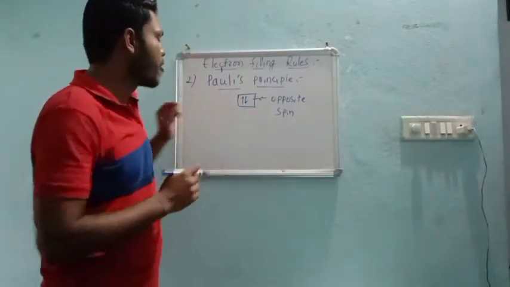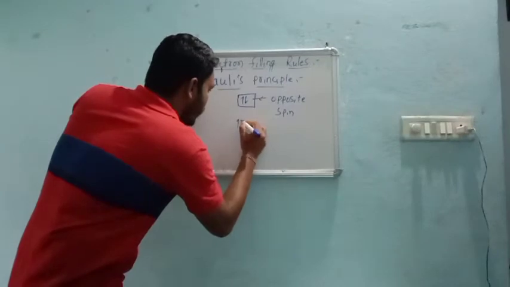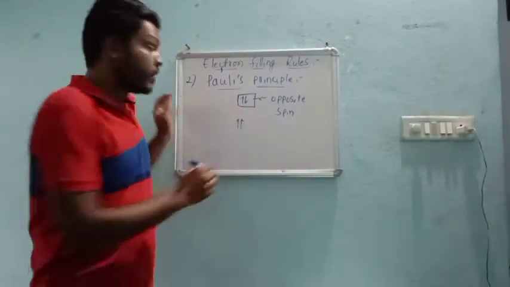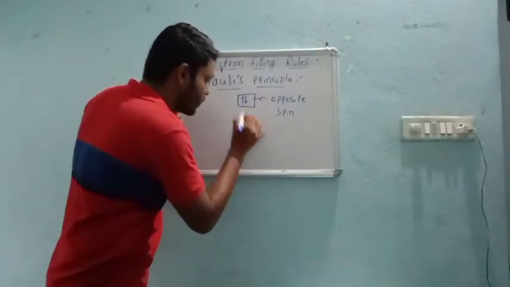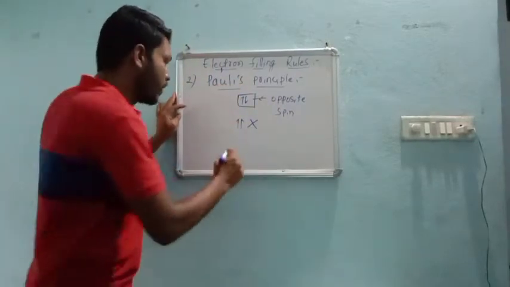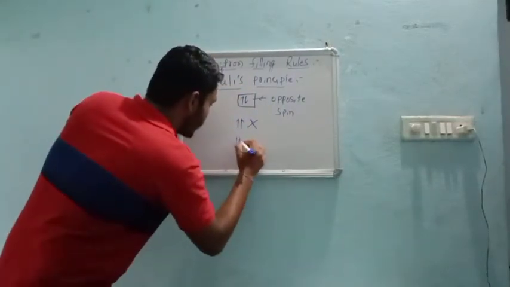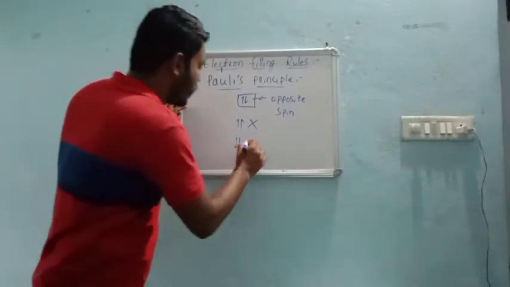Why? Because sometimes while writing, we will write like this. According to his rule, this is very wrong. Or sometimes we will write like this. This is also very wrong.